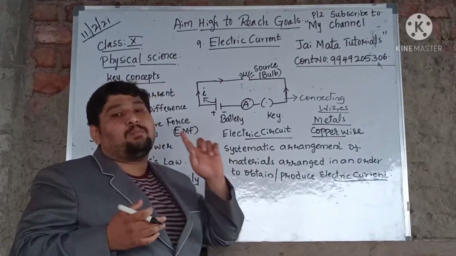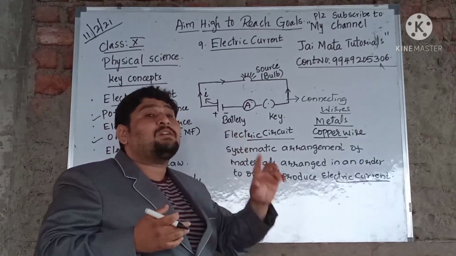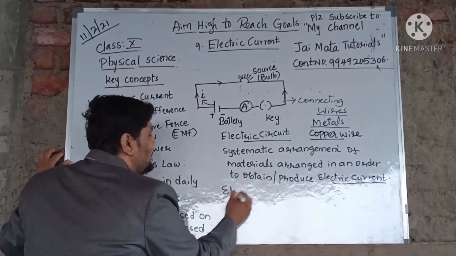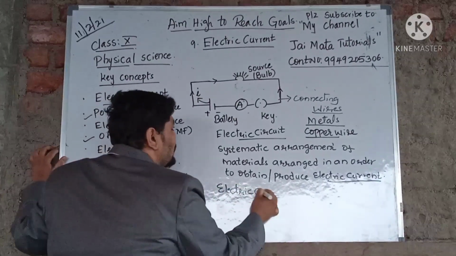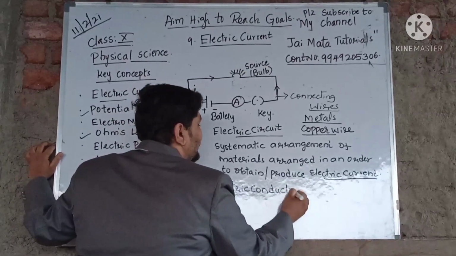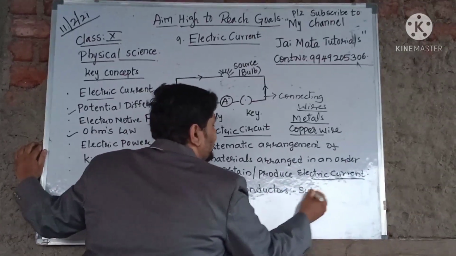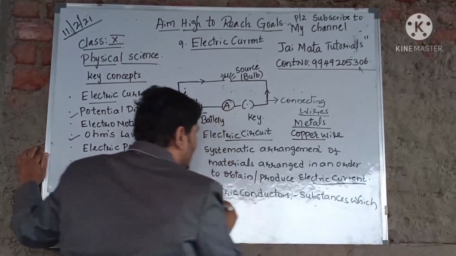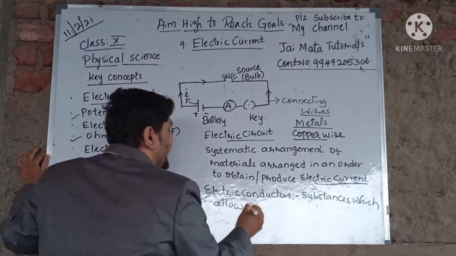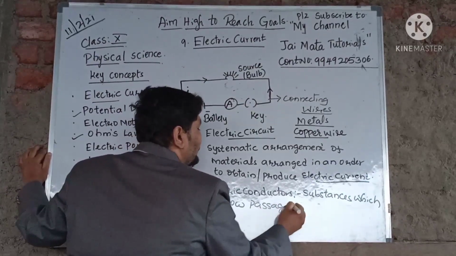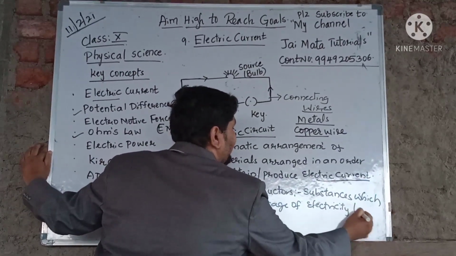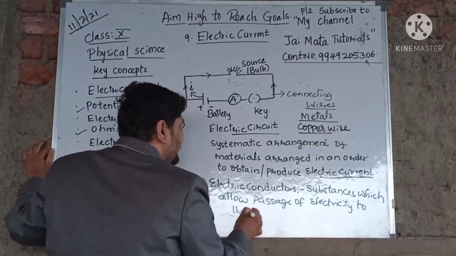So that is most important. You should first know what these electrical conductors are. How do you define the electrical conductors here? Electrical conductors are those substances which allow passage of electricity through them.